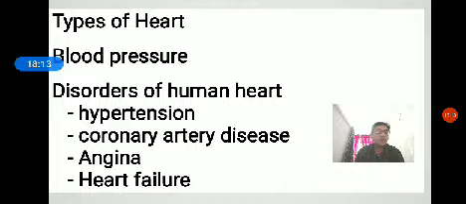Finally, heart failure. The heart fails to pump the blood to meet the needs of the body. It is a state of the heart when it is not pumping the blood effectively. Then, cardiac arrest. When the heart stops beating, it is called cardiac arrest. Heart attack. Heart muscles damaged suddenly by an inadequate oxygenated blood supply to the heart muscle is called a heart attack. So this is about the heart.